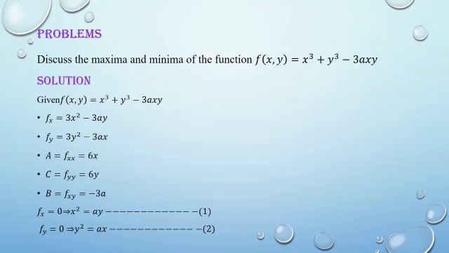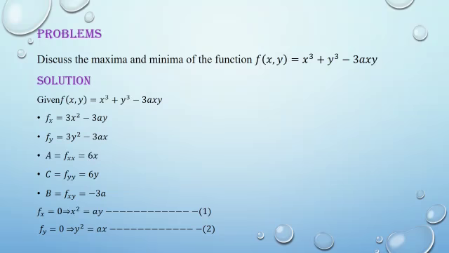Let us discuss one problem. Discuss the maxima and minima of the function f(x,y) equal to x cube plus y cube minus 3axy. Our aim is to find out the maximum and minimum value of the given function. First, the given function write as it is. f(x,y) equal to x cube plus y cube minus 3axy.